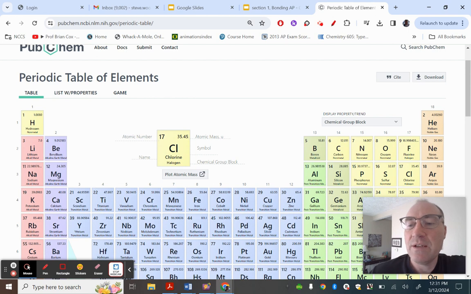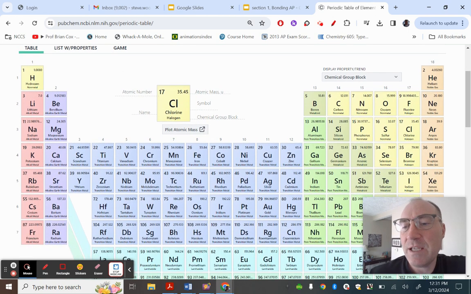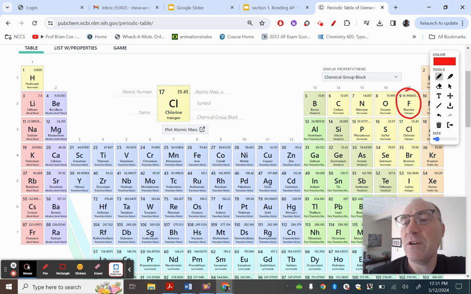Okay, so anyways, the periodic table shows us how many valence electrons an element has. So group 1 has 1. These are the alkali metals. Group 2, alkaline earth, has 2 valence electrons. And like fluorine over here, let me get my pen going. So fluorine right here has 7 valence electrons, and you guys remember how it ends up being 2s2 2p5. Okay, so it has 7. Those are the 7 dot diagrams around it, and you just have to understand the periodic table.